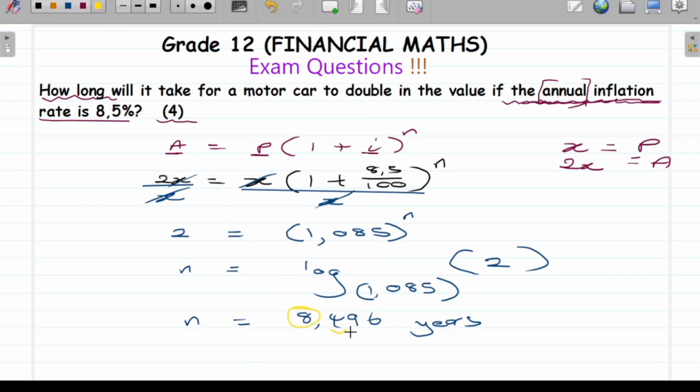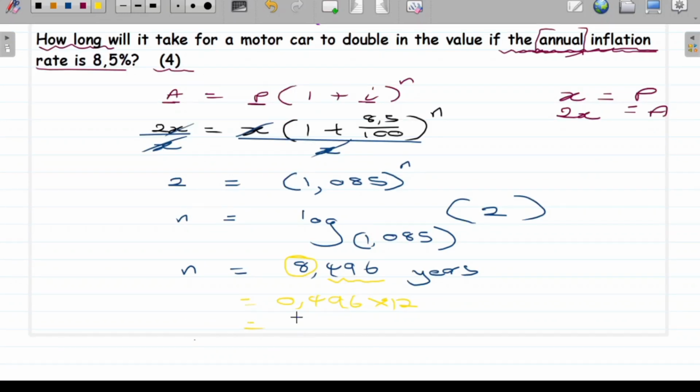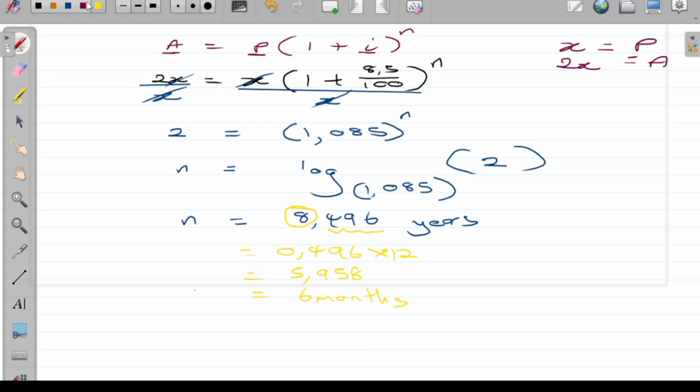So now you need to convert this to months, because remember this is part of years. So you say 0.496 times 12, right? So this is to get your months. So 12 is 1 year, isn't it? Right, now you get 5.958. You can just round this off to 6 months.